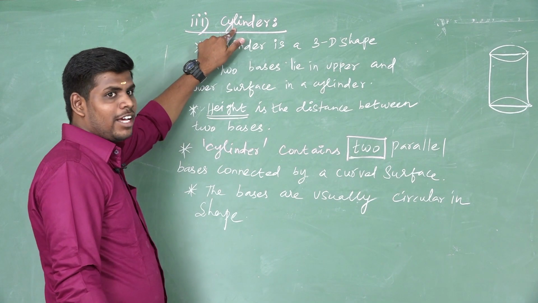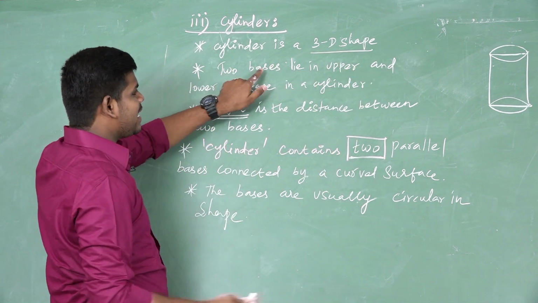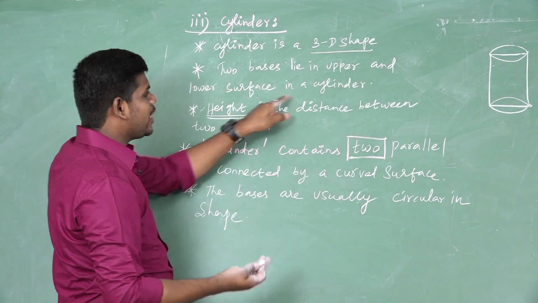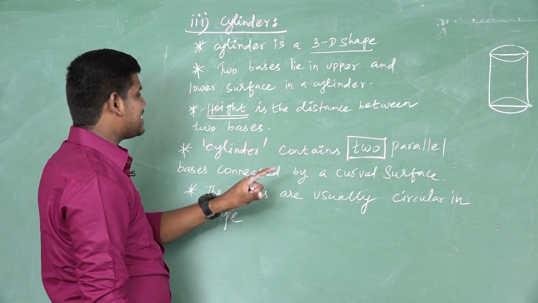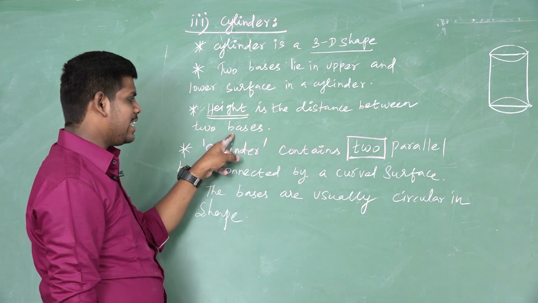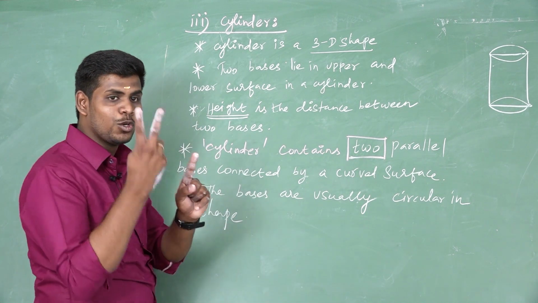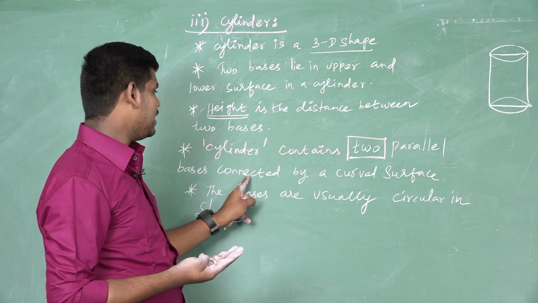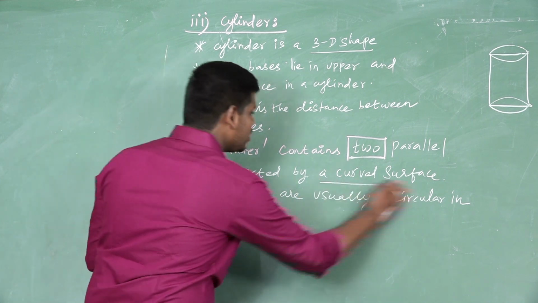Third one is the cylinder. We know very well a cylinder is a 3D shape. It has two bases, the upper and lower surfaces. Height is the distance between the two bases. A cylinder contains two parallel bases connected by a curved surface.